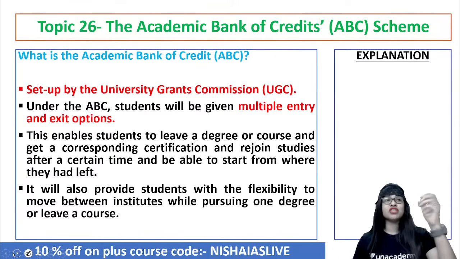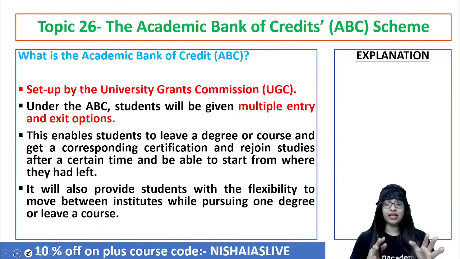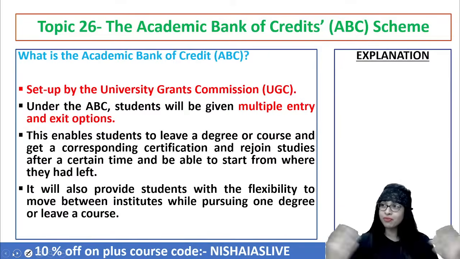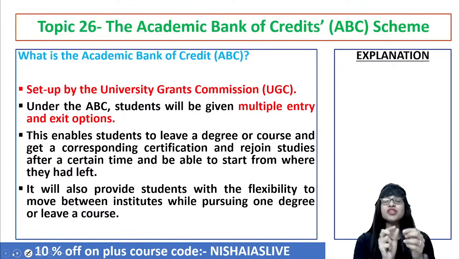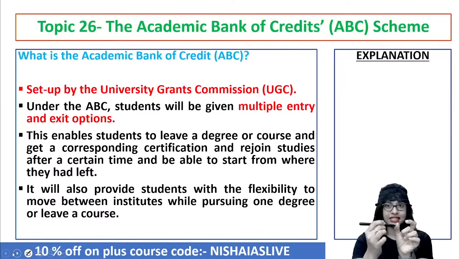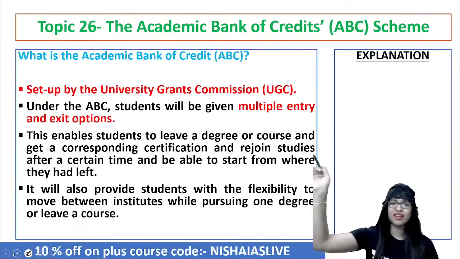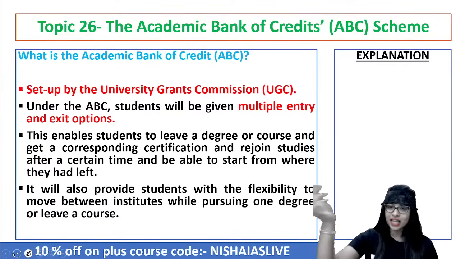Now you will think, ma'am, just like that, if you keep allowing them to do multiple entry, multiple exit... See, the government and the UGC are not foolish enough to allow people to just enter and exit like that. There should be a valid reason. And now you know your Aadhaar card, you know your other identification card documents. Now similarly, a small chip will be given where all your details will be recorded in one particular portal, right from your 10th, your 12th certificates, your every year, where did you join, which college you studied, when did you exit, when are you entering.